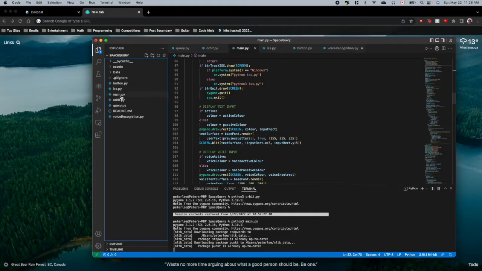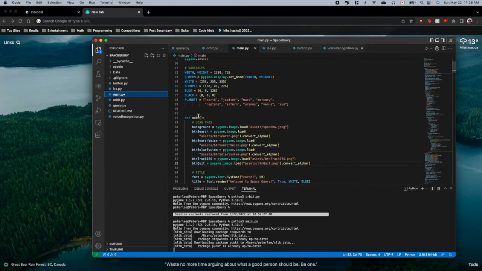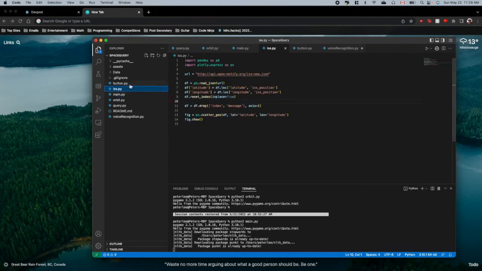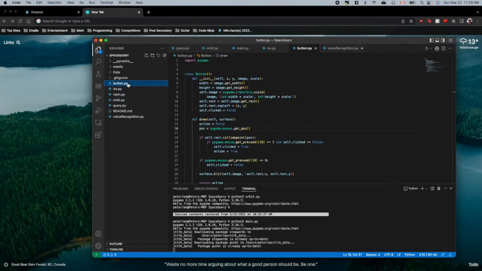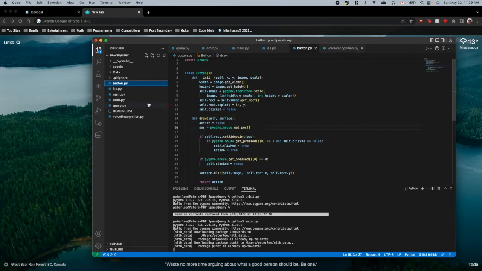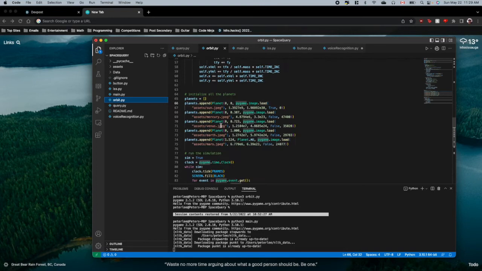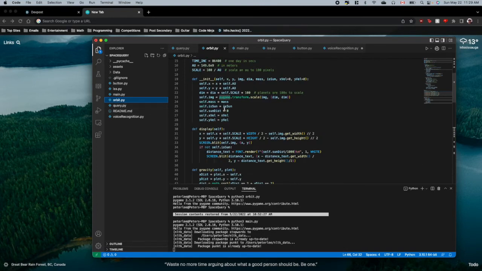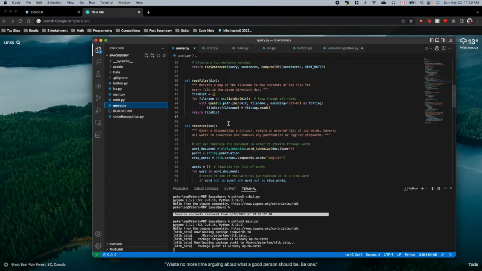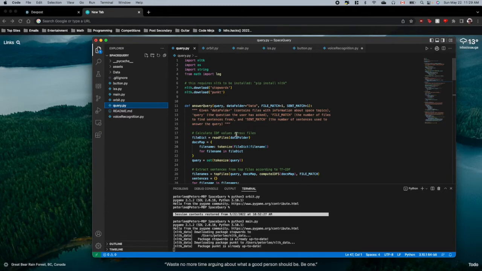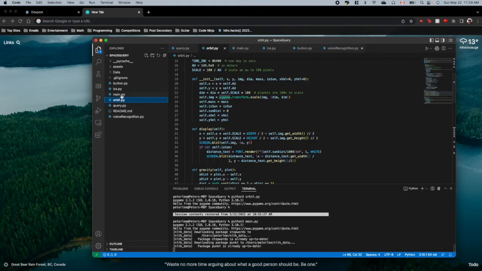Our program right here, we have main.py, we have iss.py, which is for the International Space Station tracker. We have button.py for the buttons on the main.py. We also have orbit.py, which is the code for the orbit system. We have query.py, which is the AI, the machine learning that takes in questions and gives the user an answer.